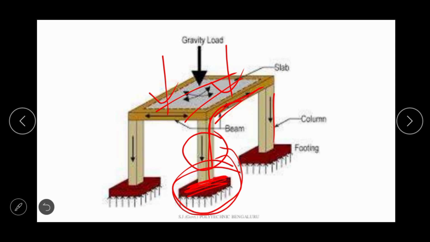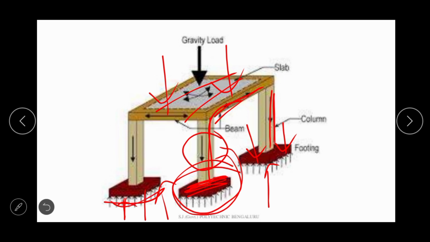Because it is uniformly distributed, an upward reaction is generated inside the soil. All of you know that to every action there is an equal and opposite reaction, that is Newton's third law. So like that, whenever downward vertical load is acting over the surface of the footing uniformly, in order to prevent that, soil is generating upward pressure which acts over the entire surface of the footing.